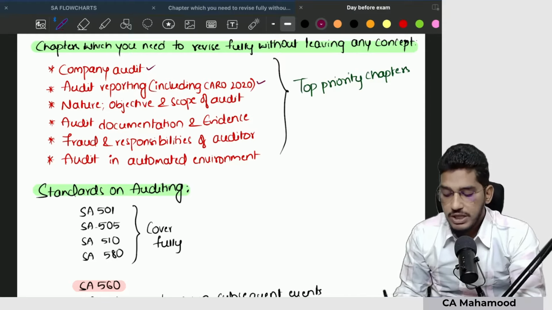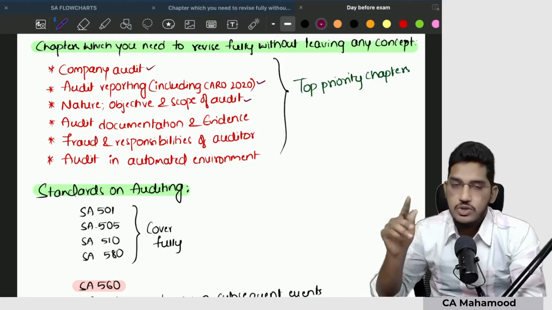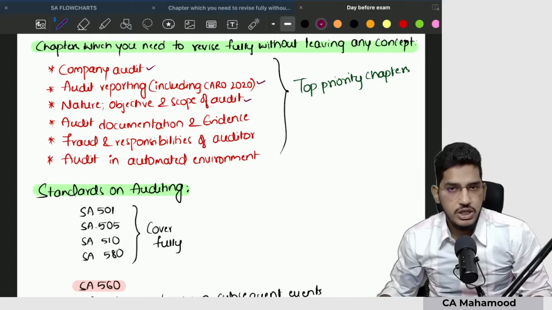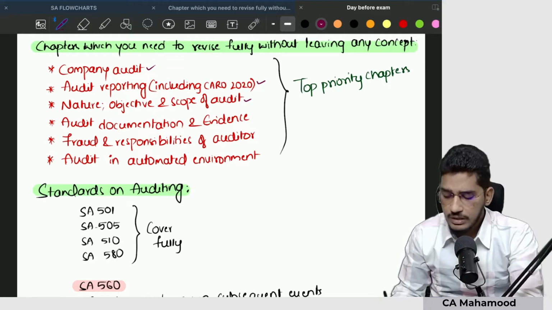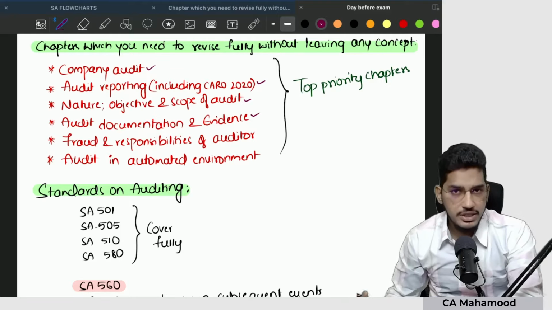Then nature, objective and scope of audit, our first chapter. Whatever our first chapter is, nature, objective and scope of audit, very basic concepts will be there. Then you cover that chapter. After that, audit documentation and evidence.